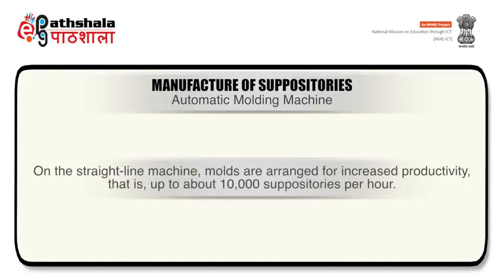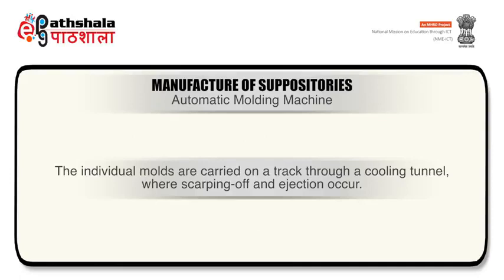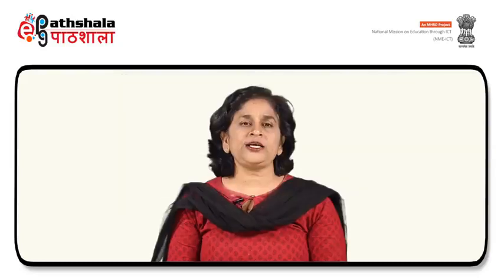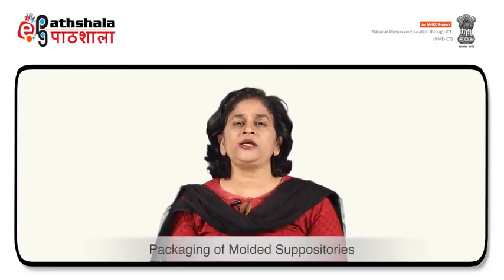On the straight line machine, molds are arranged for increased productivity of up to about 10,000 suppositories per hour. The straight line machine carries out molding similar to the rotary machine. The individual molds are carried on a track through a cooling tunnel where scraping off and ejection occurs. So we discussed the various methods of preparing suppositories.